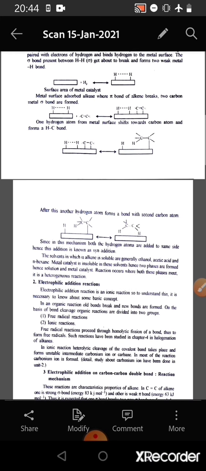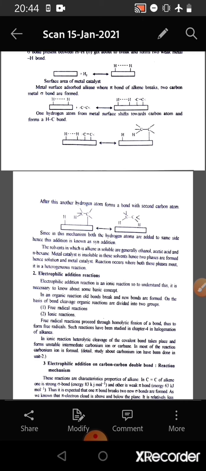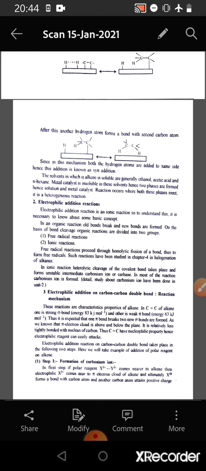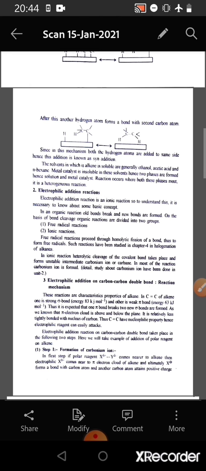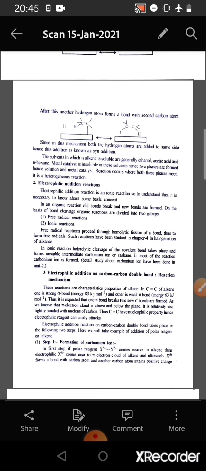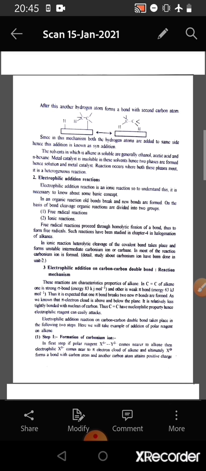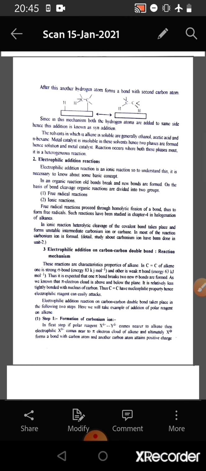bonds are formed. One hydrogen atom from metal surface shifts towards carbon atom and forms a hydrogen-carbon bond. After this, the other hydrogen atom forms a bond with the second carbon atom. Since in this mechanism both the hydrogen atoms are added to the same side, this addition is known as syn addition. The solvents in which alkene is soluble are generally ethanol, acetic acid and anhydride, and metal catalyst is insoluble in these solvents. Hence, two phases are formed, solution and metal catalyst. Reaction occurs where both these phases meet, as it is a heterogeneous reaction.